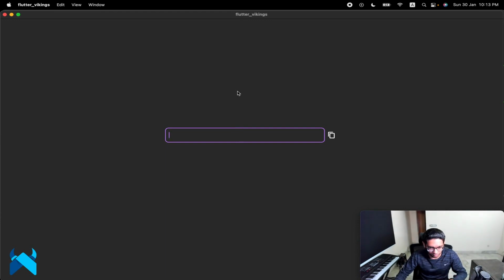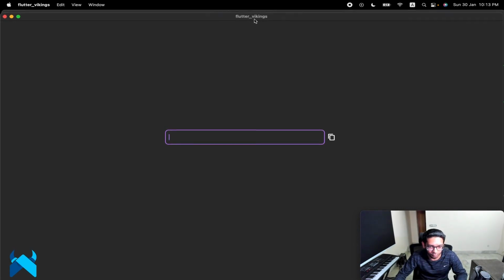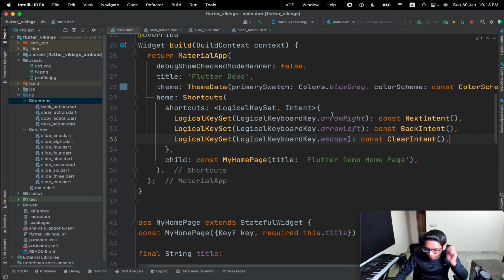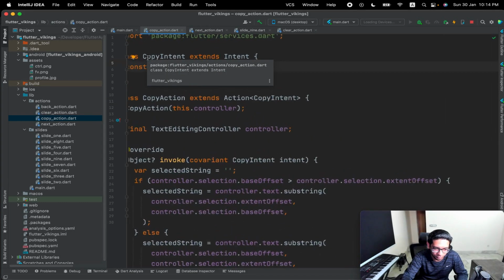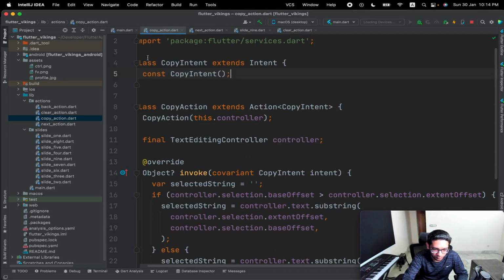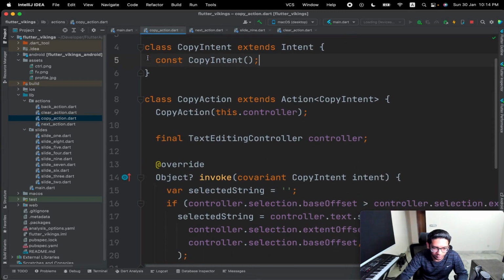So this was just a single example of the escape button. Let's see what happens if we want to copy the text, or paste it somewhere. I have already added a copy intent, so let me show you some code here. This is a copy intent, same as all the intents that we created, nothing fancy here. This copy intent will be called from outside, obviously. It's not there right now, but we'll call it.